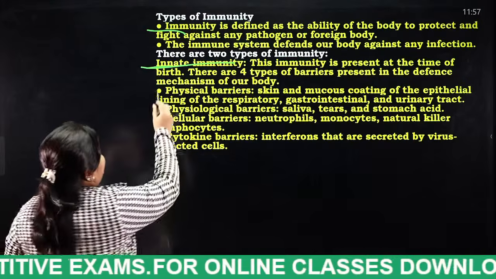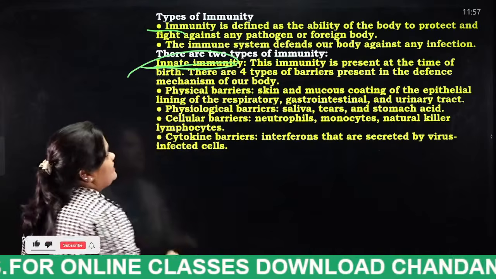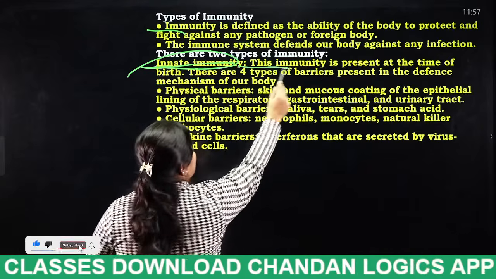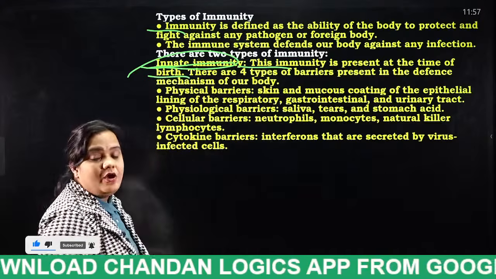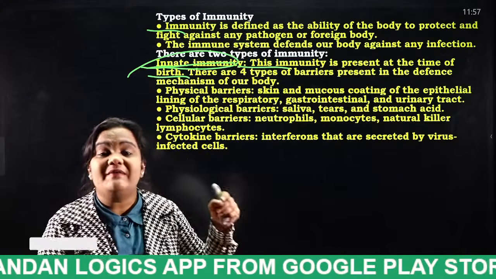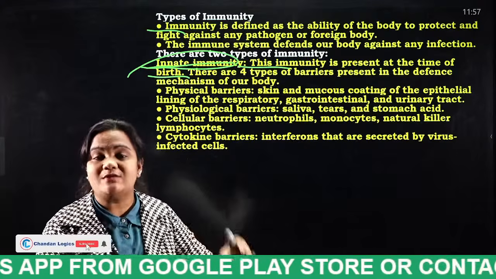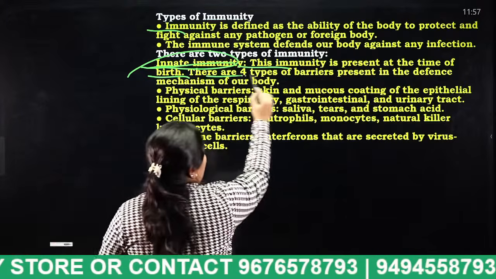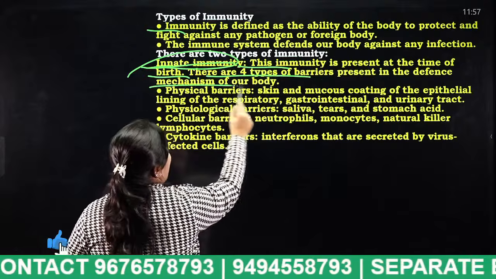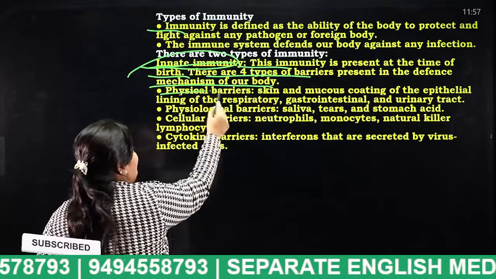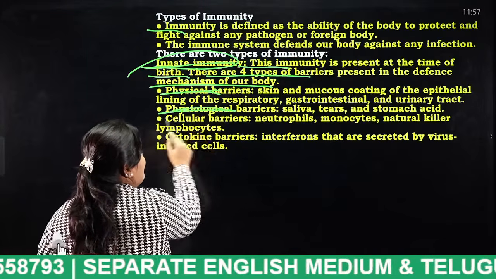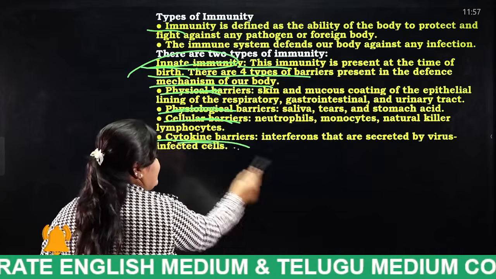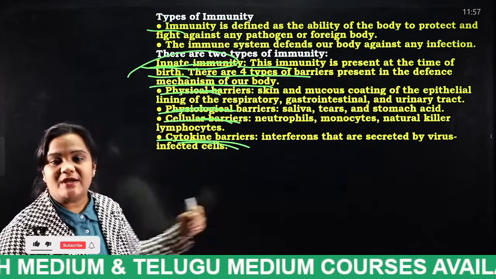Okay. Innate immunity. Innate immunity is the immunity present at the time of birth. The immunity power which we have at the time of birth is known as what, students? Innate immunity. There are 4 types of barriers present in the defense mechanism of our body: physical barriers, physiological barriers, cellular barriers, and cytokine barriers. Do you understand what is in the slide, students?